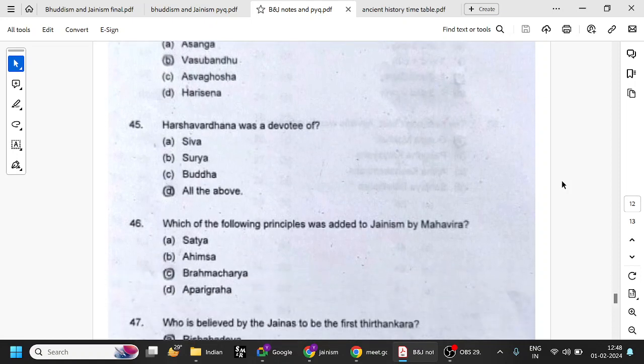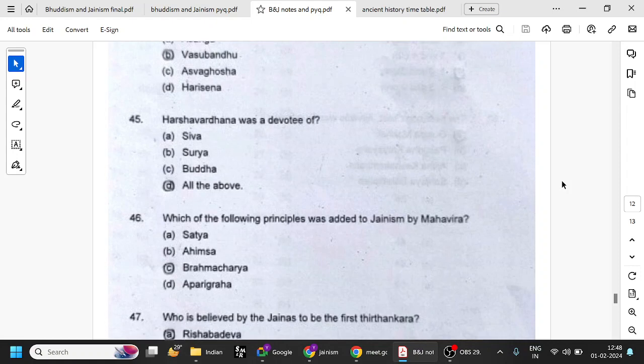So the Harshavardhana Empire, the last great Hindu empire, 6th century. He was a devotee of Shiva, Surya, Buddha, all of them.